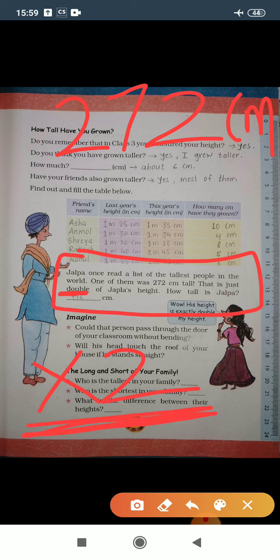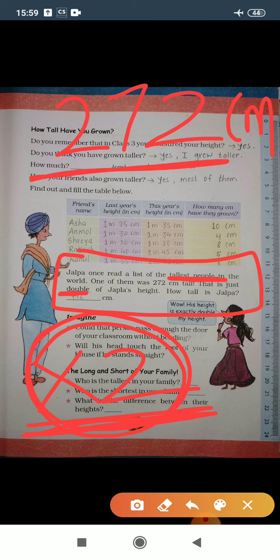That means Jalpa's height is multiplied by 2. The tallest person is double Jalpa's height. Okay, that means suppose the tallest person is 272 centimeter, and if we divide by 2, then we get Jalpa's height.